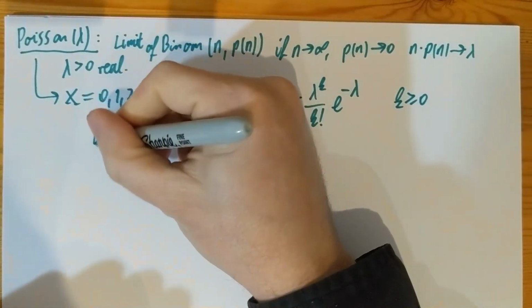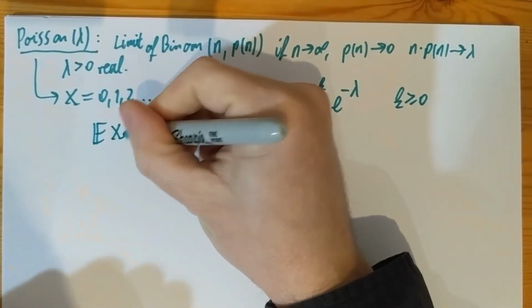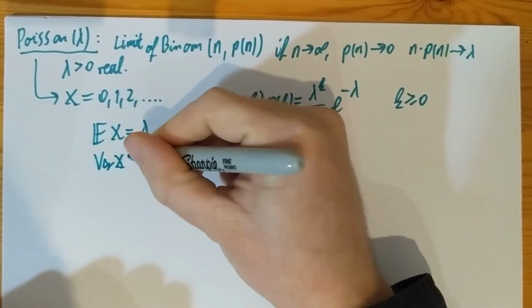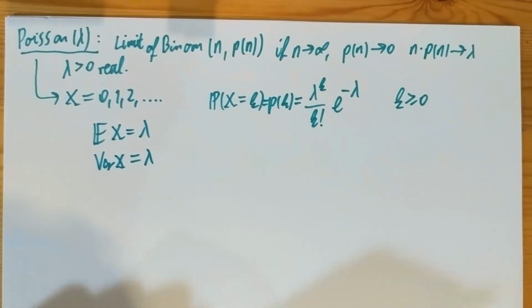The expectation of Poisson is lambda, and the variance of Poisson is also lambda. That's not a very difficult calculation, so I'm not going to do it here. And again, it comes from the limit of binomials. All right, the next one I want to show you is the geometric.